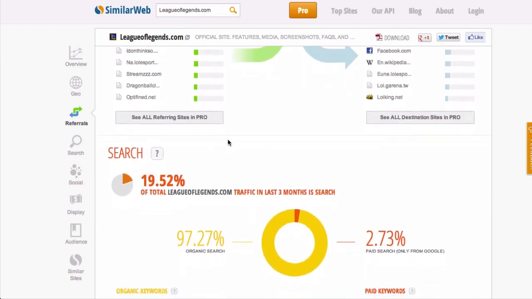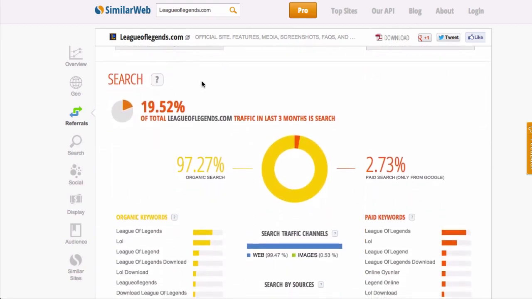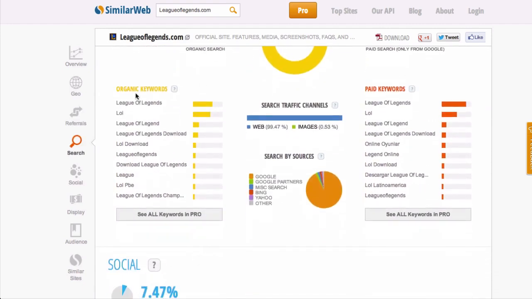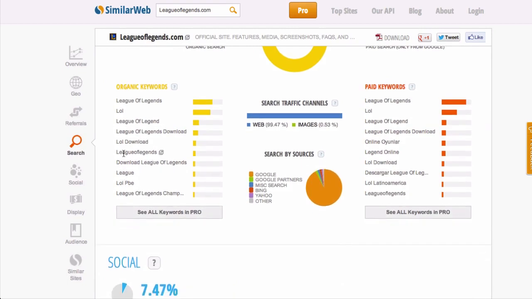So let's scroll down here a little bit more. They're telling us what search keywords people type in to find League of Legends. And down here, it's giving us a lot of different keywords. Download League of Legends, download, LOL, PBE. Any of these keywords might be worth targeting. I could just copy those and paste those into my list too.